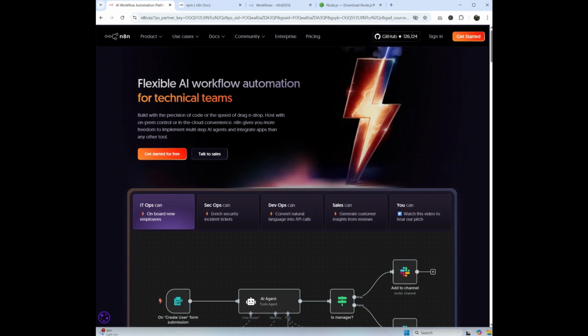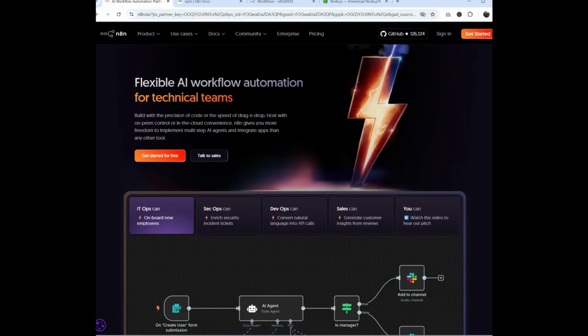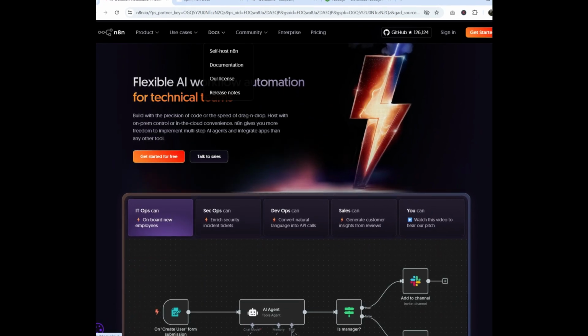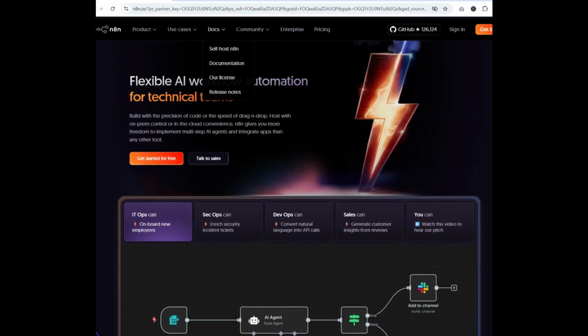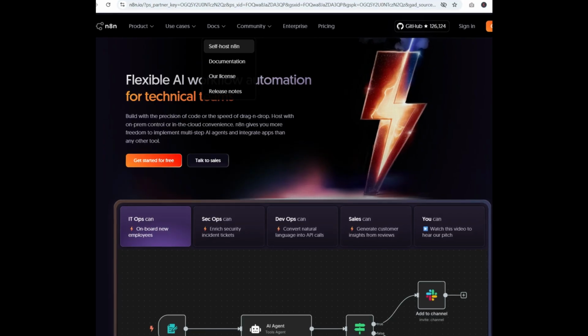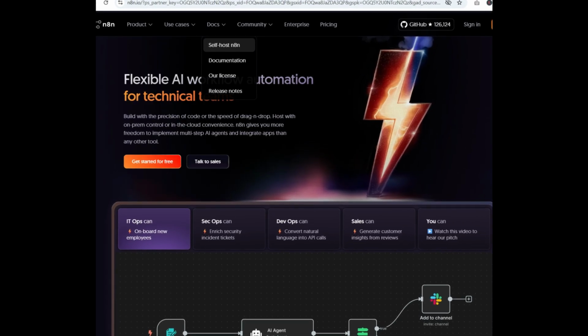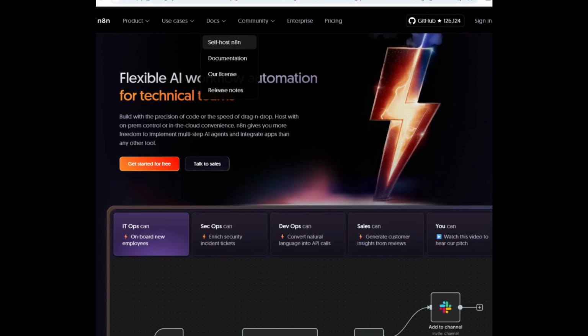So how do you do it for free? n8n actually provides you with a self-hosting option, which means, for Asians, we love it because you don't have to pay a single cent and we can use cool things like this. We want it to be free as much as possible, because not everyone can afford to pay 20 USD, correct? So you can use the self-hosting n8n option over here.